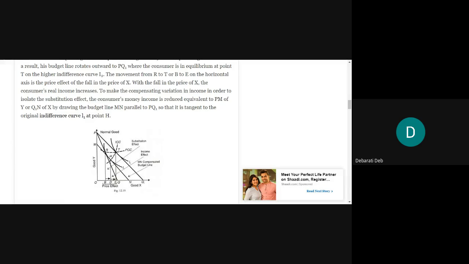That's why it is assumed that his real income will also increase. To isolate the substitution effect, we now bring in the concept of compensating variation in income using the Hicksian method. We are using the Hicksian method now.